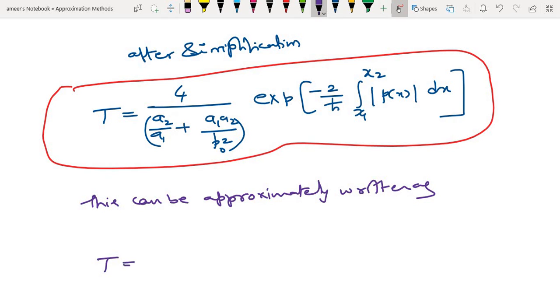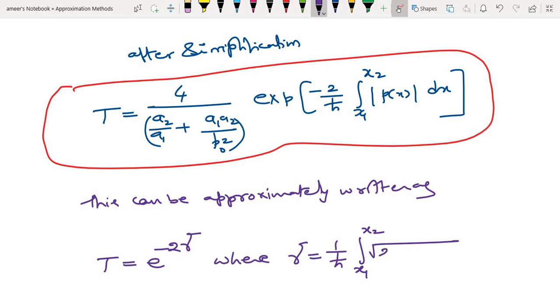Okay, so this can be approximately written as T is equal to e power minus 2 gamma, where gamma is equal to 1 by h cut, integral x1 to x2 of square root of 2m into V minus E, remember V as a function of x, into dx. This is the thing we are supposed to remember.